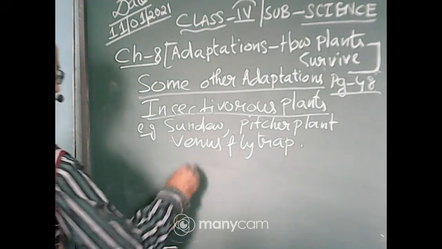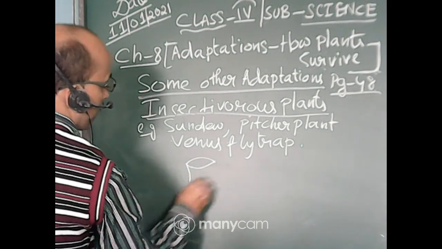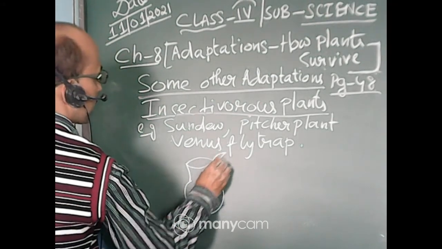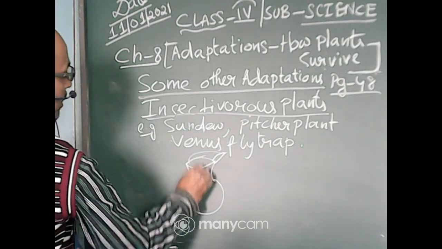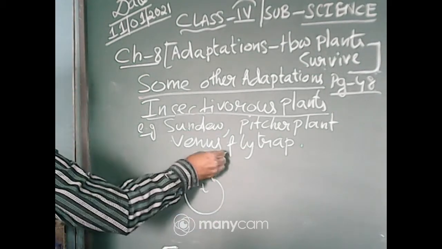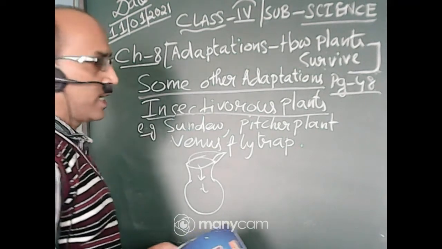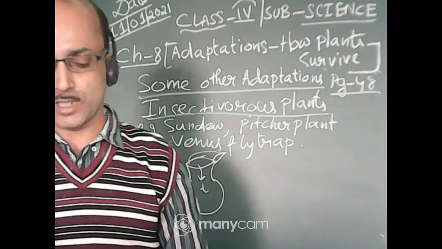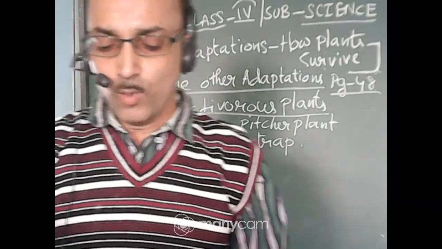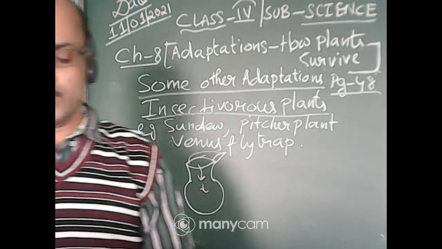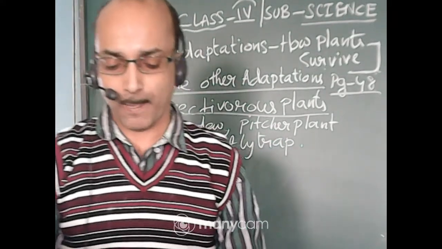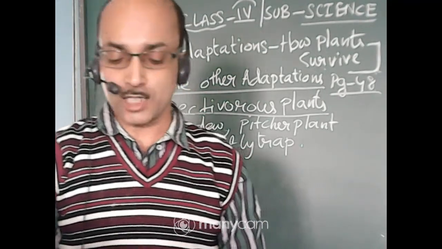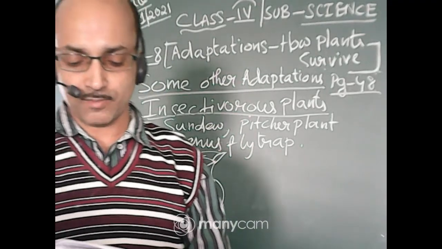So in the pitcher plant, just like a pitcher, a lid is there. When the insect gets inside, the lid closes. The leaf is modified and arranged in this way, just like a pitcher. When an insect sits in the pitcher, the lid shuts down to trap the insect. Very interesting to look at. You can see the pictures of Venus flytrap and pitcher plant in your science book.